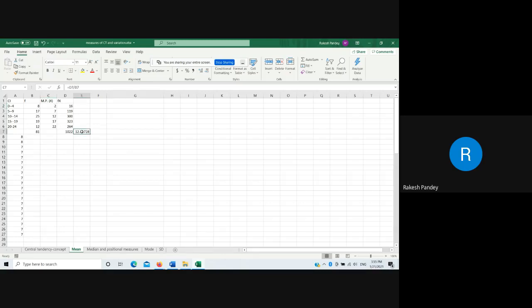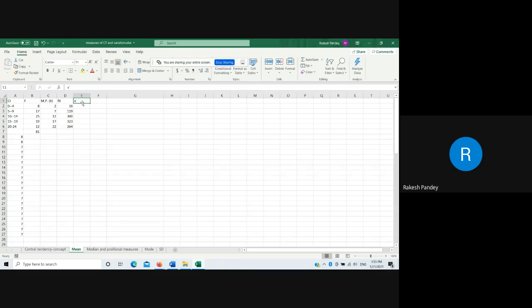So to reduce this pressure, some shortcut methods were devised, and that shortcut method is nothing but reducing the value of x, and this is generally referred to as x prime.